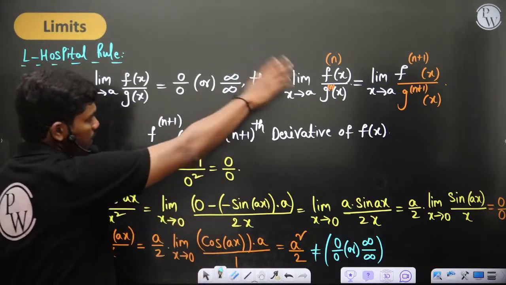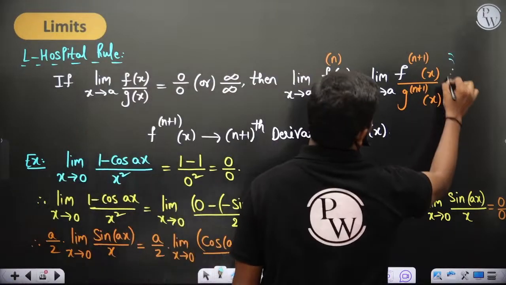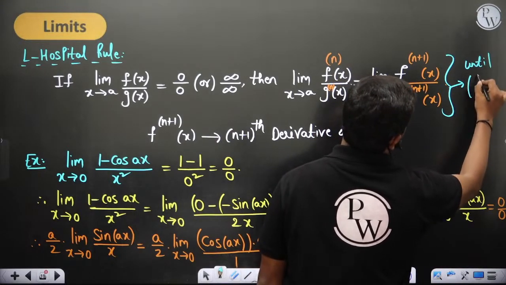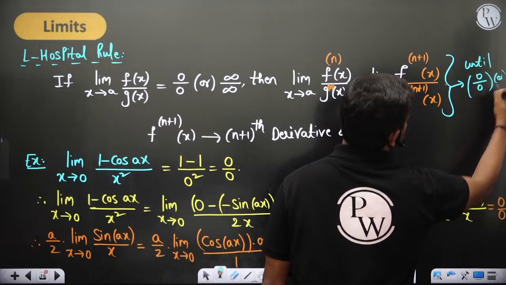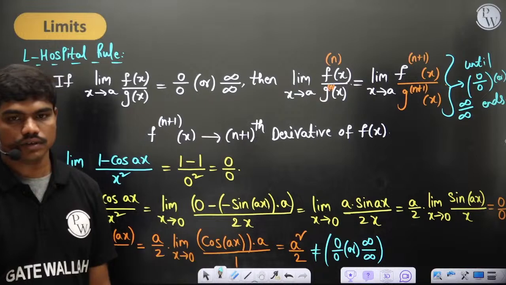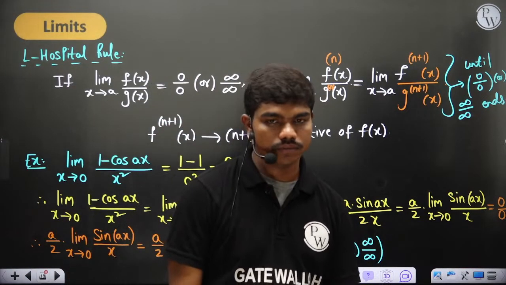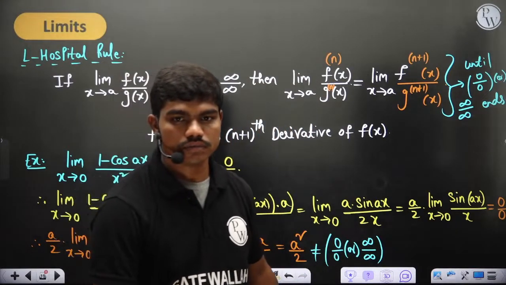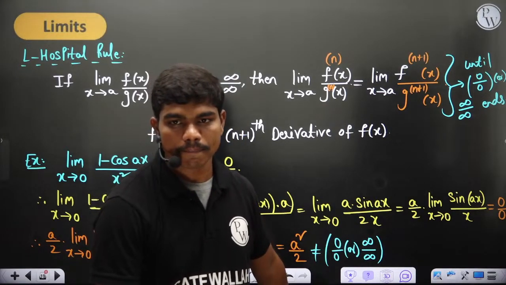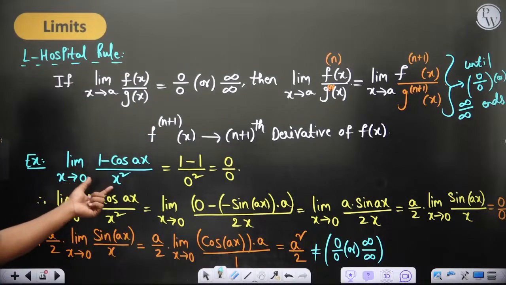That's how you can keep repeating this loop until the 0 by 0 or infinity by infinity form ends. Is this clear to each and every one of you? So this value is basically a square by 2.